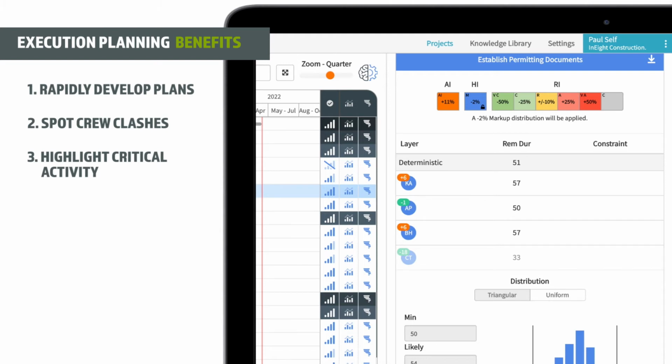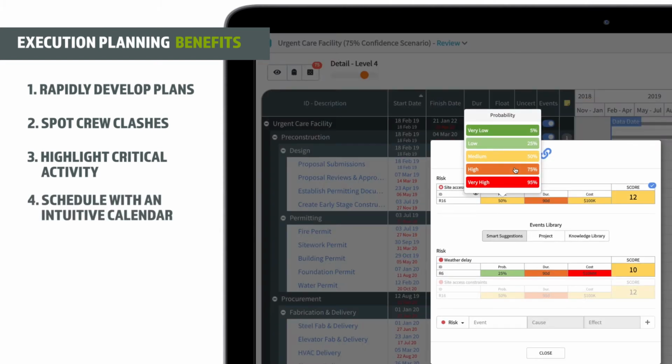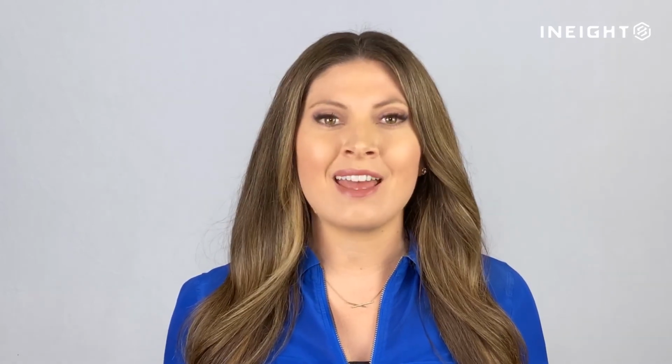The execution planning solution also has an intuitive calendar that field leaders use to schedule crews, assign workdays, log work completed, and track productivity rates. When your field leaders share an interval planning solution that's collaborative and so easy to use, they'll wonder why they ever did it any other way.